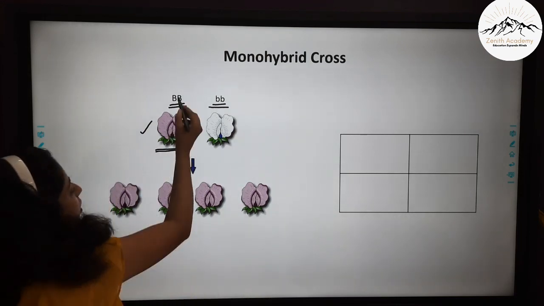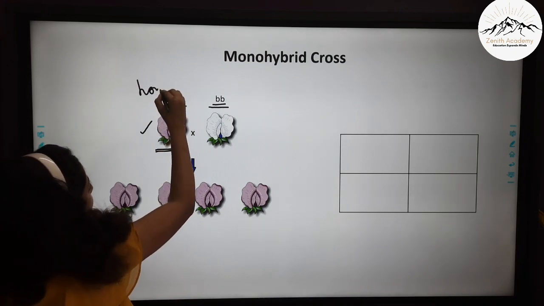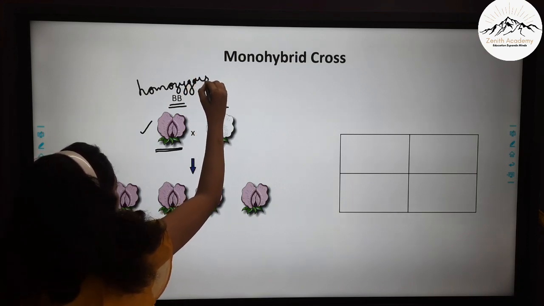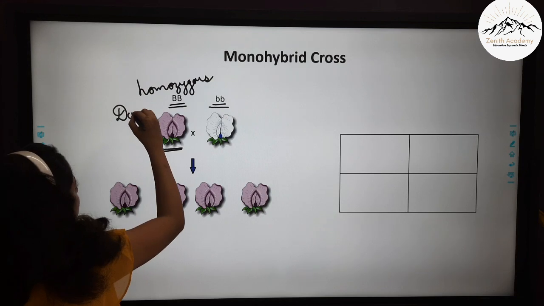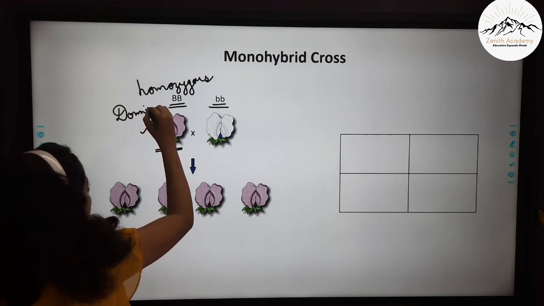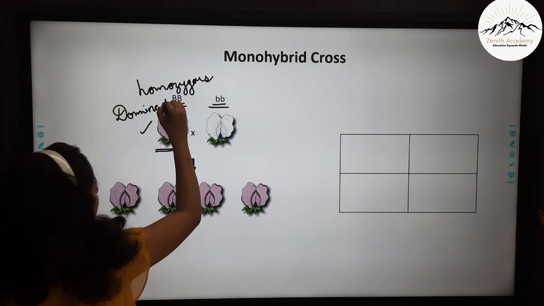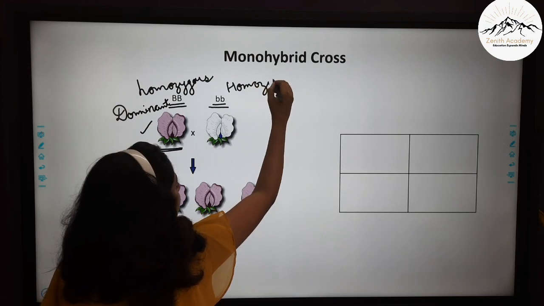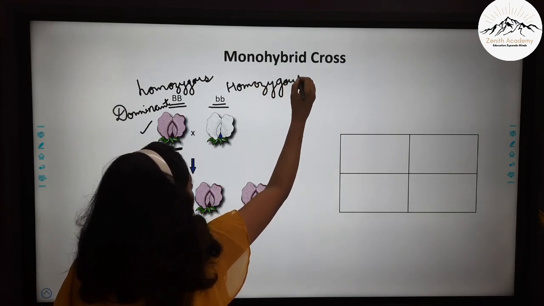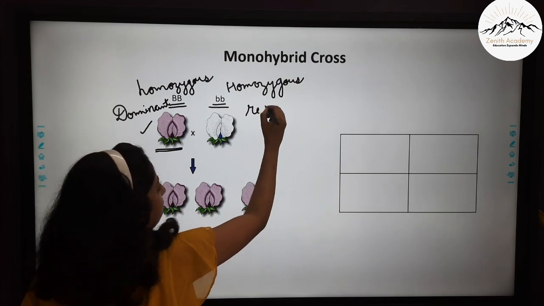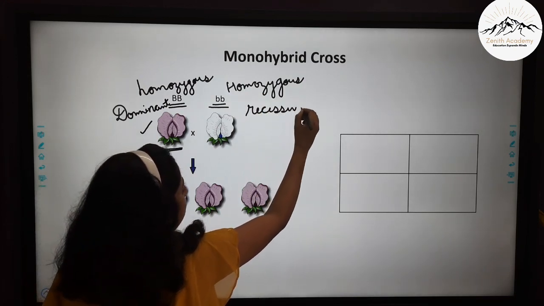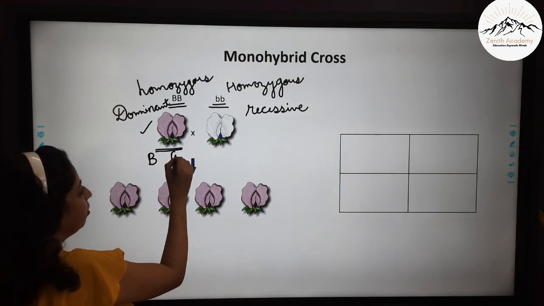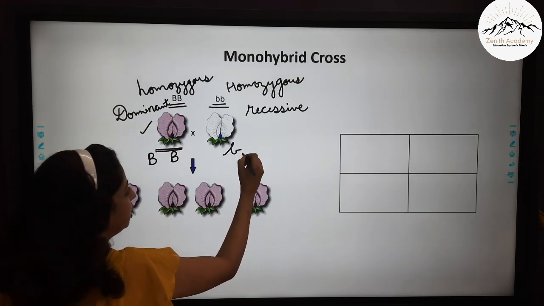Okay. So now this is homozygous. Why homozygous? Because both are same and it is also dominant. So this is homozygous dominant. And this is also homozygous, but this is recessive. Okay. So now this is producing capital B gametes and this is producing small b.